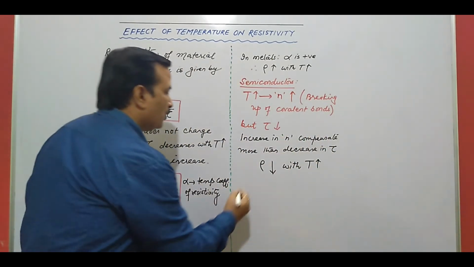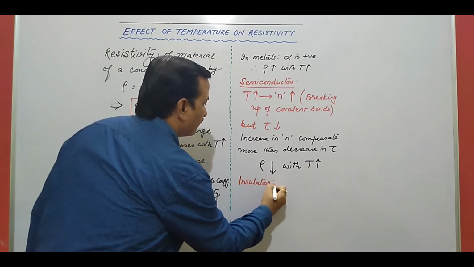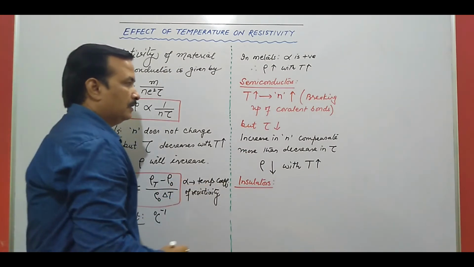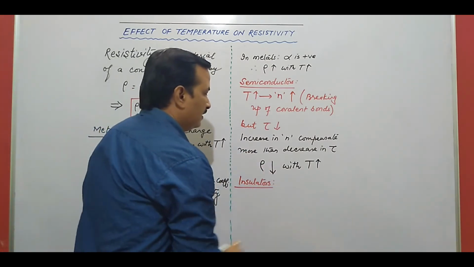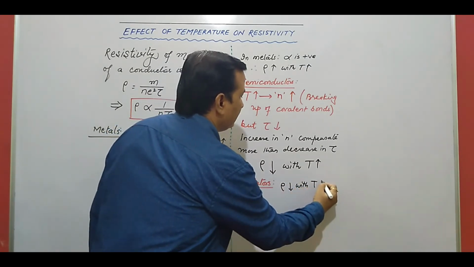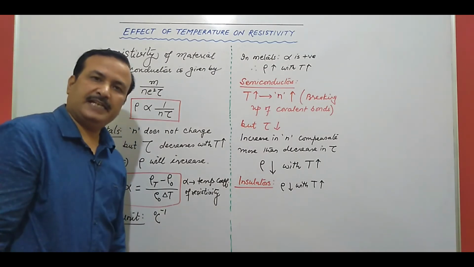The next one is insulators. In insulators, again resistivity decreases with increase in temperature. You will find alpha is negative there.